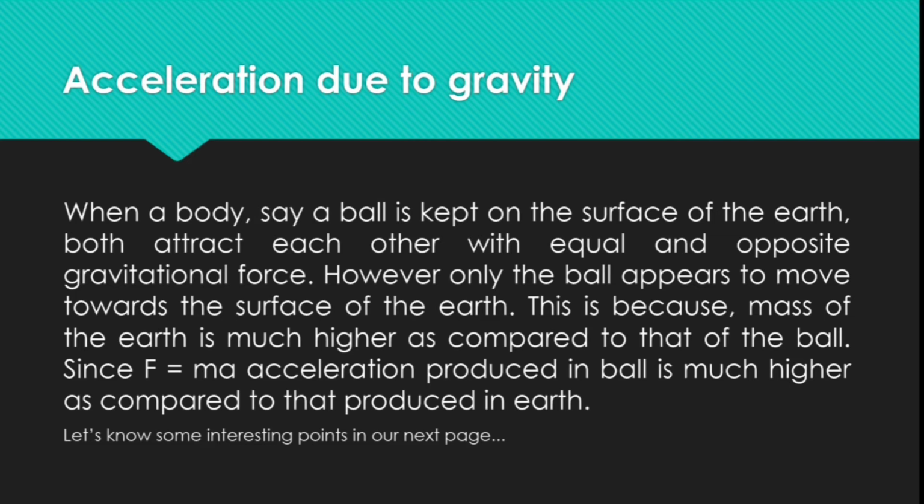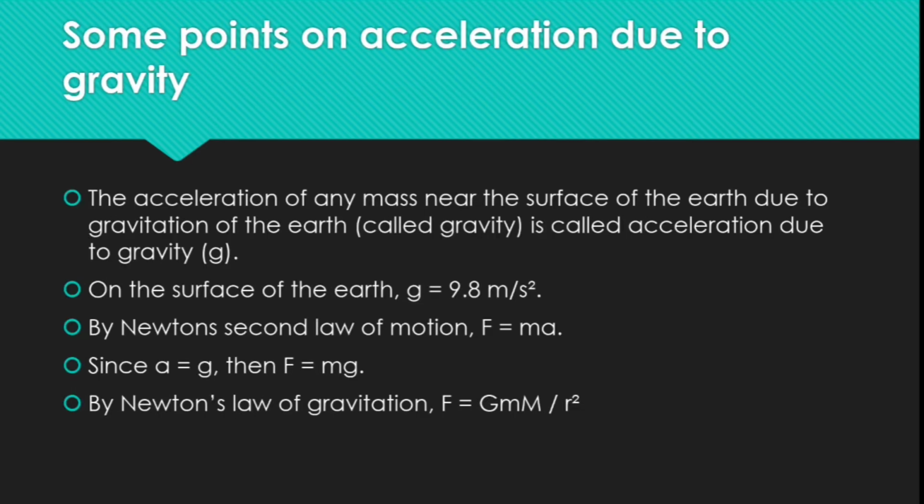This is because the mass of the earth is much higher as compared to that of the ball. Since we have known earlier F equal to ma, the acceleration produced in the ball is much higher as compared to that produced in the earth. Let's know some interesting points on the next page.